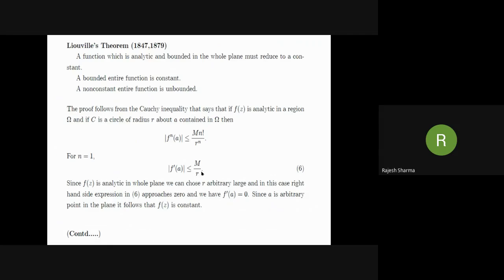Now f(z) is analytic in the whole plane. So we can choose r arbitrarily large, and if we take r approaching infinity, we have |f'(a)| equal to 0 and then f'(a) is equal to 0. But f(z) is analytic in the whole plane, therefore this is true for any arbitrary point a in the complex plane, and hence we conclude that f(z) must be constant throughout the plane. In the next video, we will discuss some more characterization of constant functions based on Liouville's theorem.